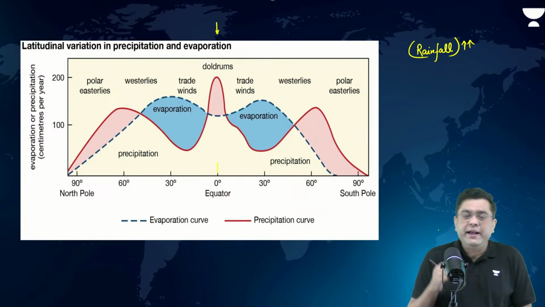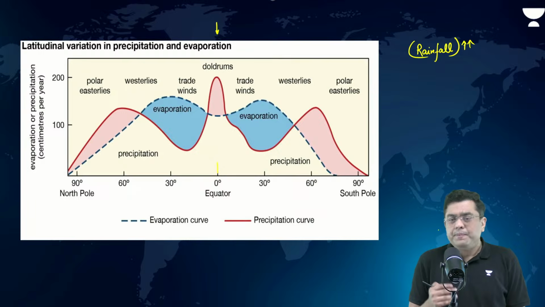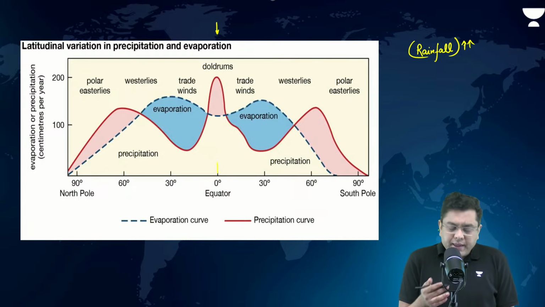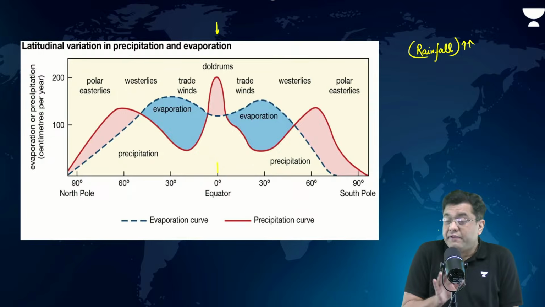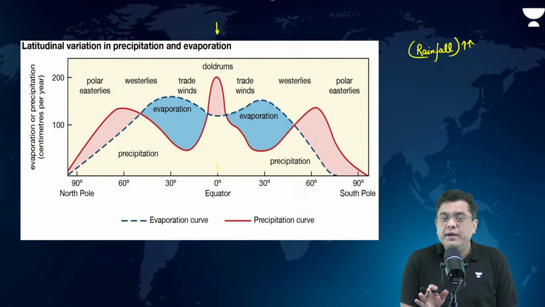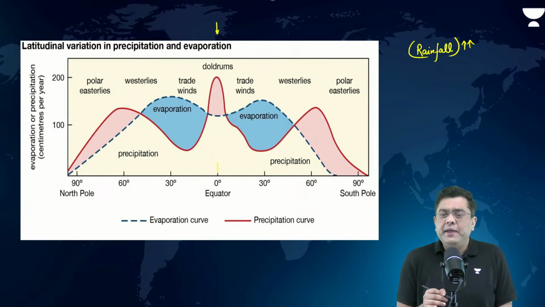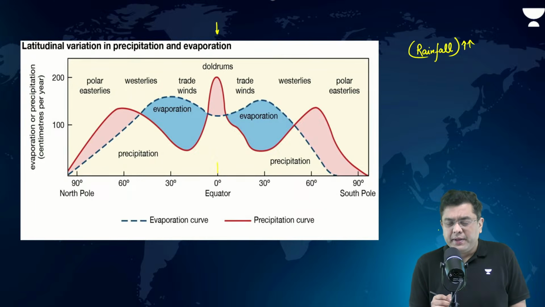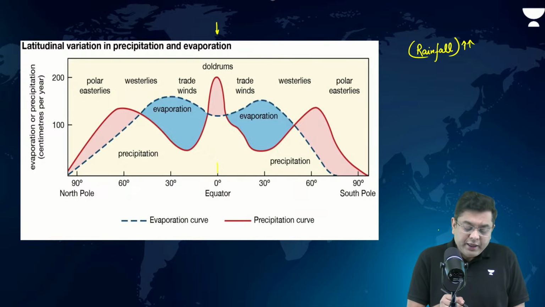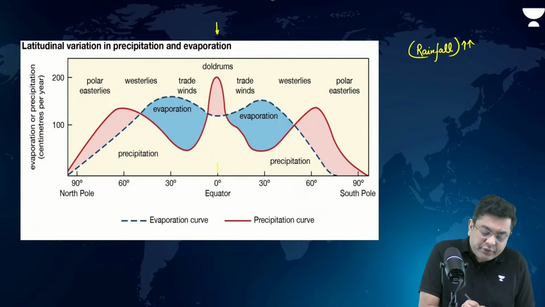Now, at equator, rainfall is high, right? Comparatively, the amount of evaporation is less. Evaporation, even though very high at equator, is still comparatively low. Then you come to the subtropics, where you have sinking air. In the region of sinking air, you observe what? Evaporation is very high.